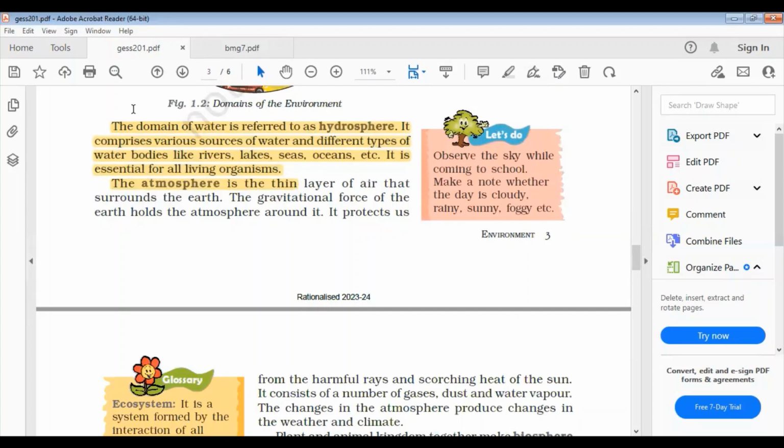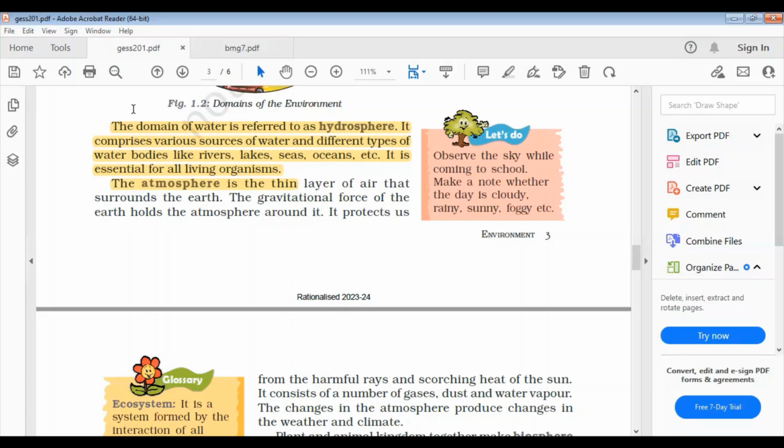So it is essential for all living organisms. So here you can get two short questions. One is, what are the various surface waters, or the sources of water, and second is, why is this sphere essential for living organisms? This question is very important, as you know, to survive. This layer is also important.